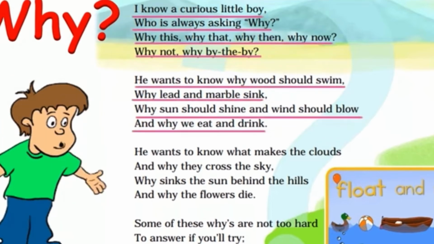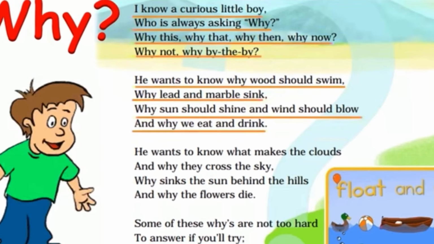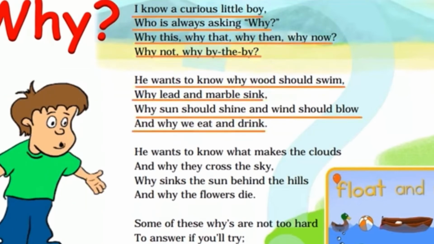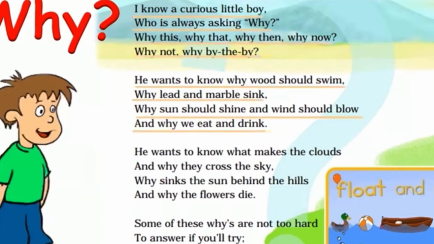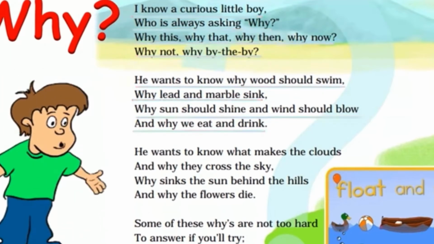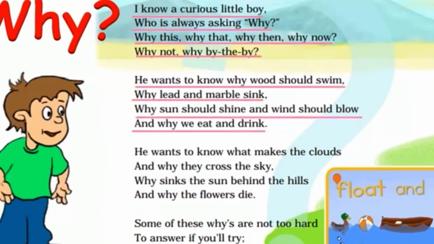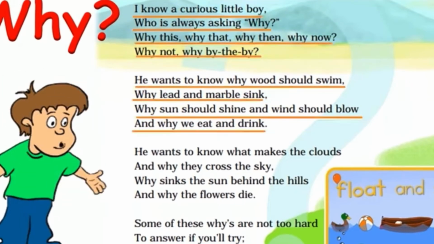In the second stanza, he's asking a question like, why should the wood swim? Why is the wood not sinking in the water? And he's asking, why are lead and marble sinking? He's very curious. And then he asks, why is the sun shining? Why is the wind blowing? And also he wants to know why we are eating and drinking. So he's a very observational type of child.